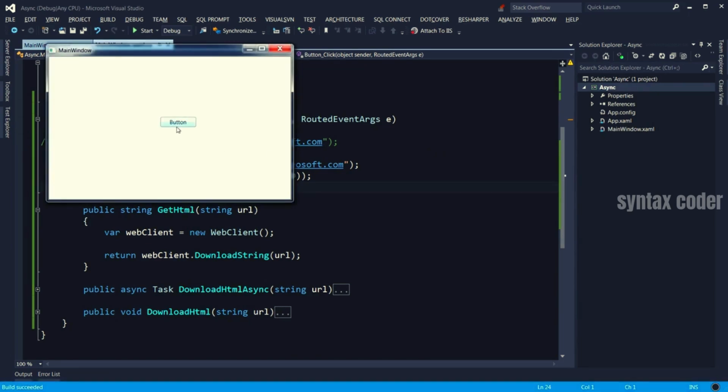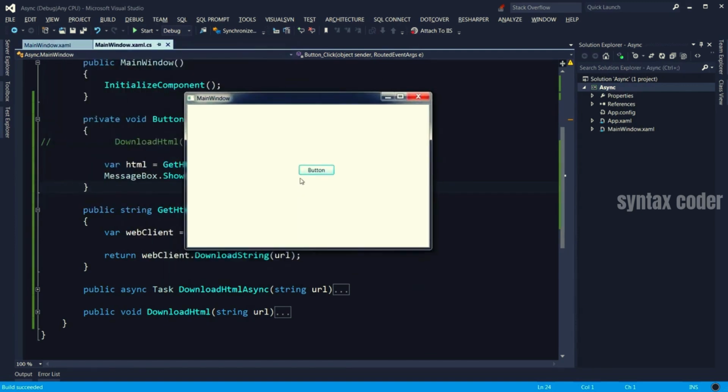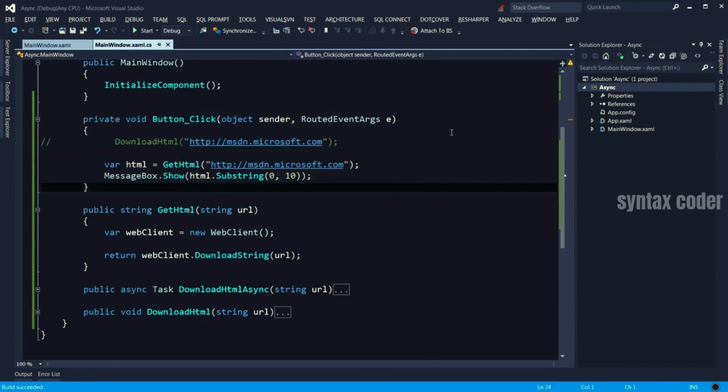So I click this button and notice there's going to be a delay until we get the result. And during that delay, the window is going to be unresponsive. So can't move. Now we got the message box. So here's the beginning of the HTML. I click that and now UI is responsive. Let's make this asynchronous and improve the responsiveness of our application.